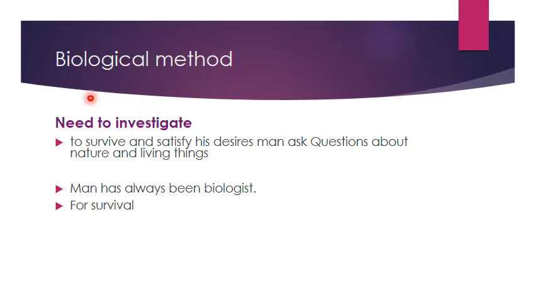Biological method. Human being is always very curious. He needs to investigate. And why is he investigating? He is investigating to survive, to satisfy his desire. What kind of desire? Maybe he wants to find a remedy to a particular disease. Maybe he is trying to find out the ways to improve the quality of a crop, or maybe he is trying to find out the ways to improve the quality or quantity of some kind of fruit.